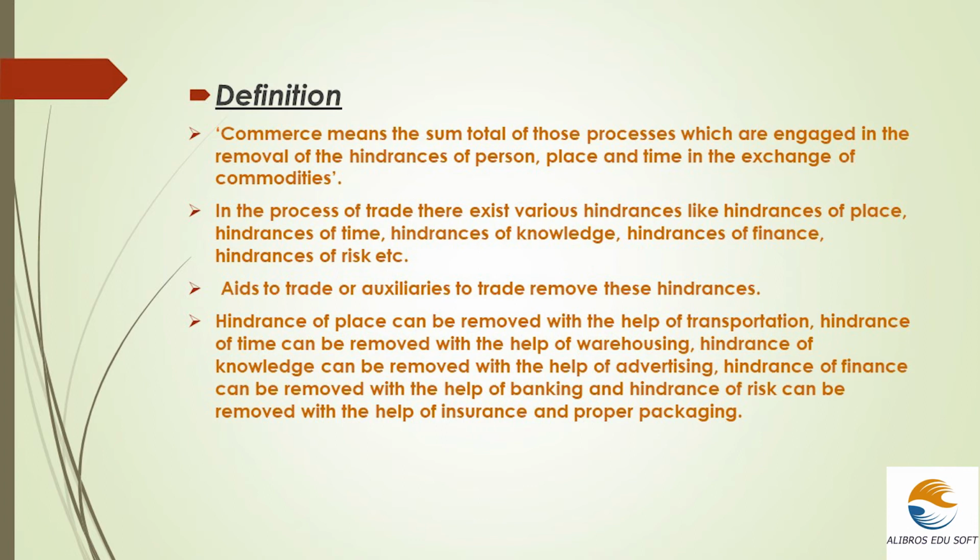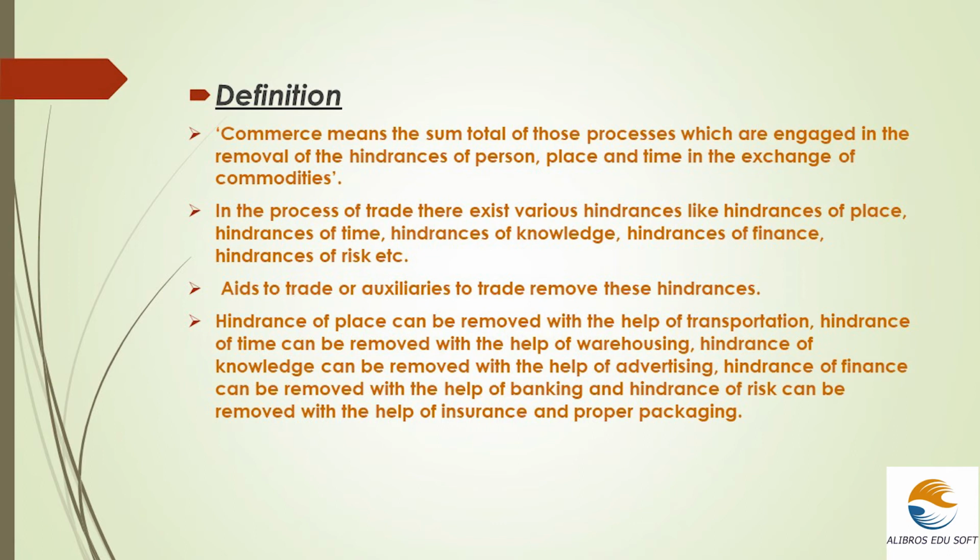So we know that in the flow of trade there will be a manner in which it happens in the exchange of commodities. That in the exchange of commodities there may arise some hindrances with regards to person, place and time. Okay, so these hindrances can be removed through hindrance of place, hindrance of time and hindrance of person.